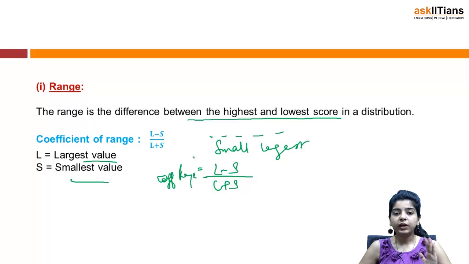So range is basically a limited measure of variability of data, because it does not reflect the pattern of variability in a data, right?